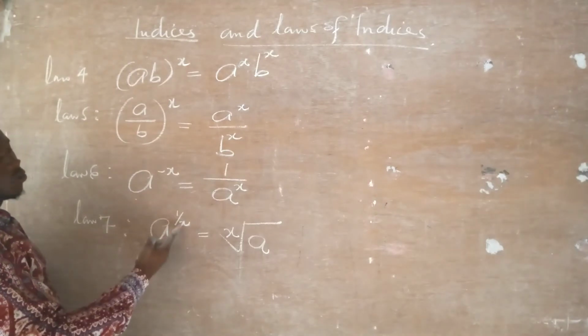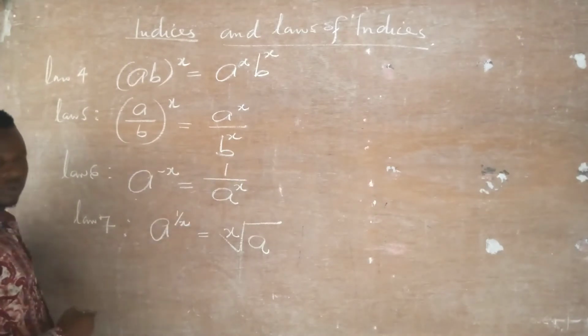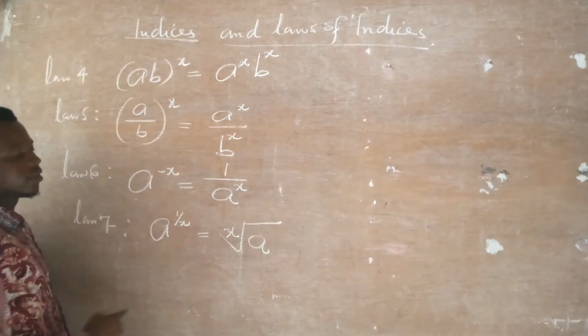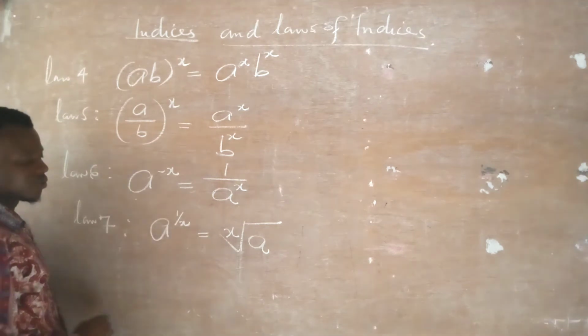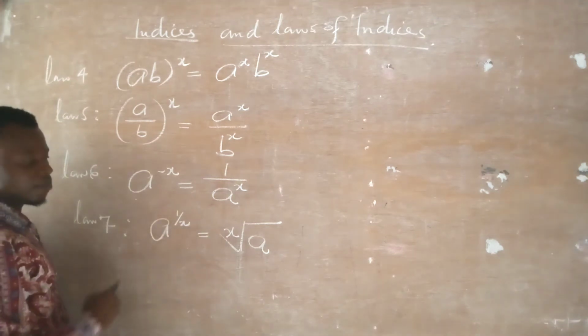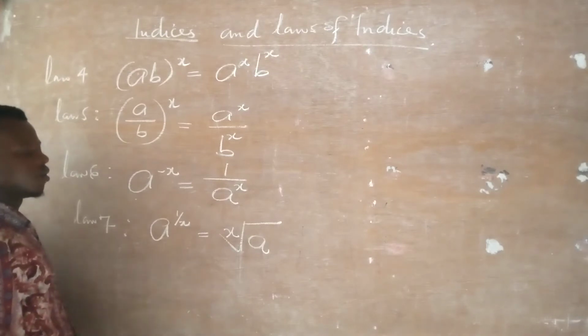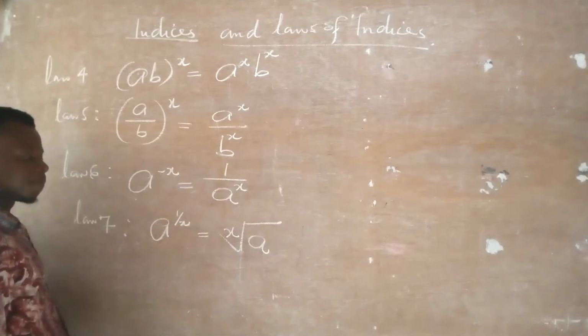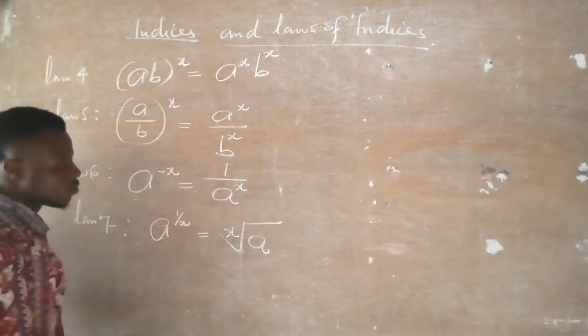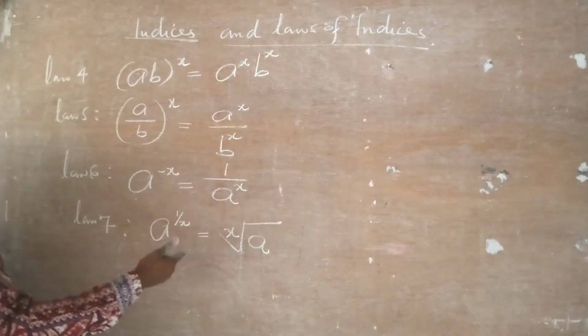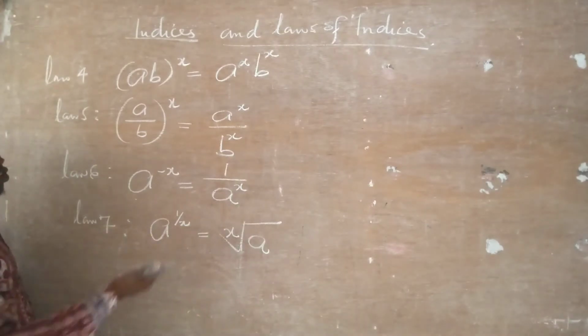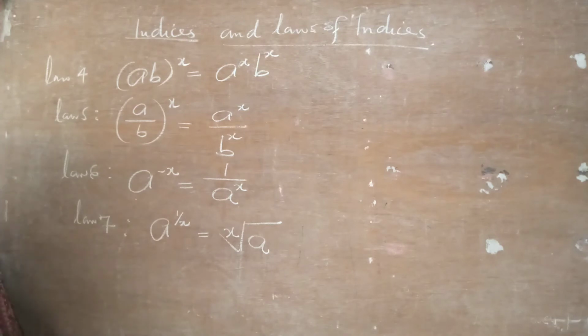Which means if I have 2 here, it becomes a square root. If I have 3 here, it becomes a cube root. If my x is 4, it becomes a 4th root, and so on. So any root that is going to form to this base depends on the denominator of the fraction.